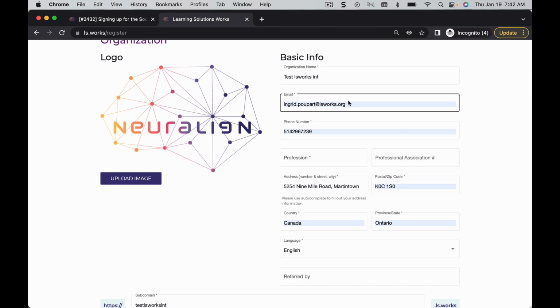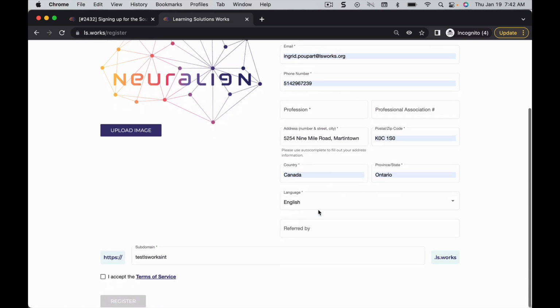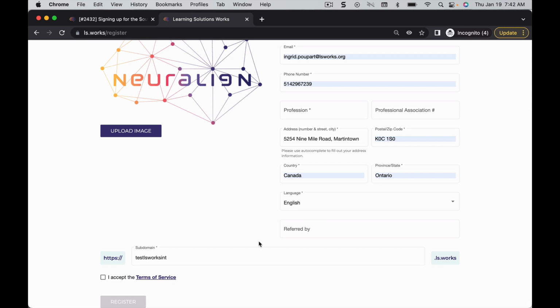Your email can only be used once within the portal. So make sure that it's the email that you want your clients to see. That will be the email that will be posted. Press I accept terms.